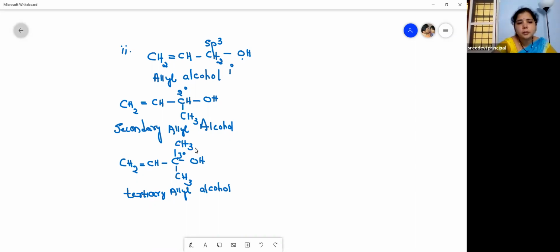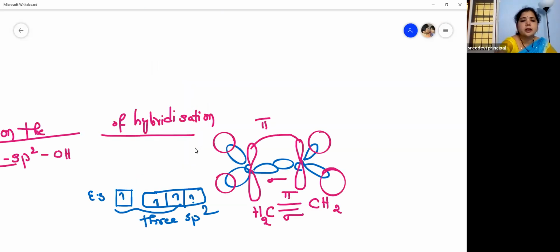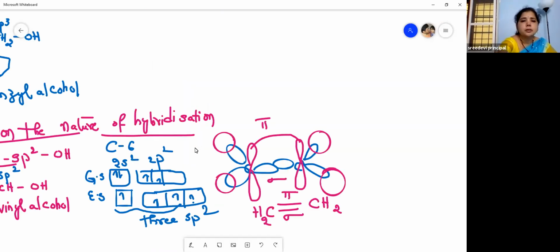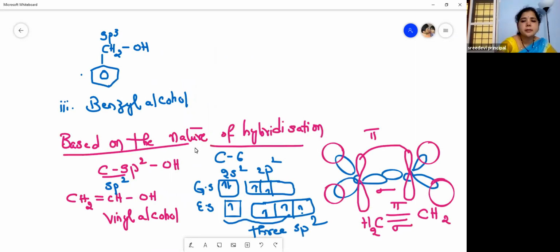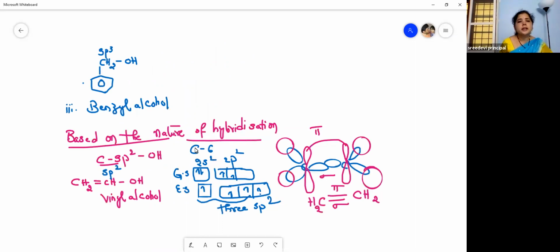Then we move to the next type, benzyl alcohol. Here, the OH group is attached to a carbon under sp3 hybridization, and this is bonded to the benzene nucleus. So, benzyl alcohol.